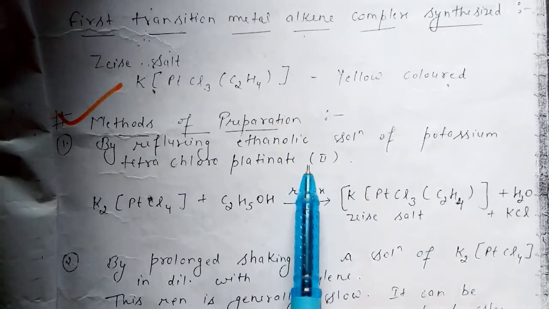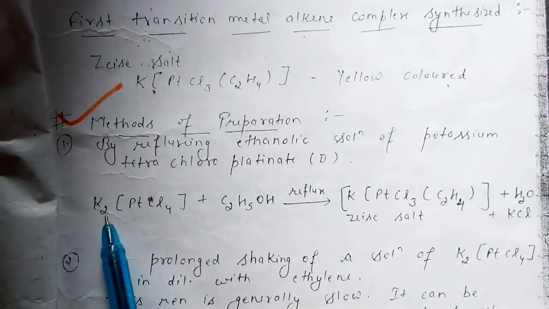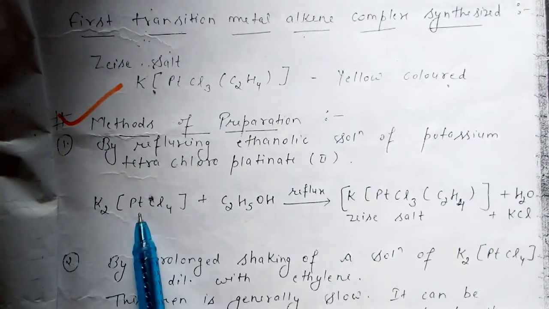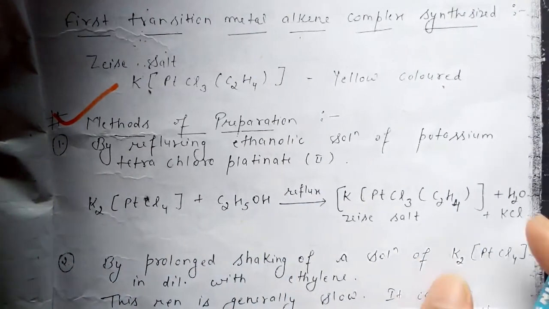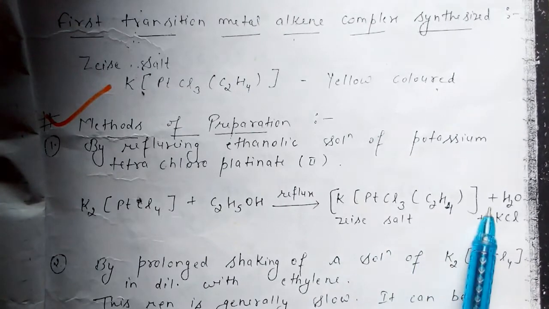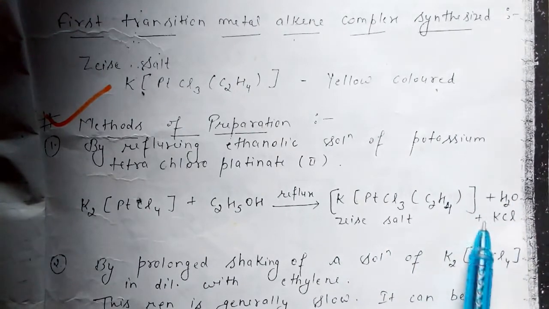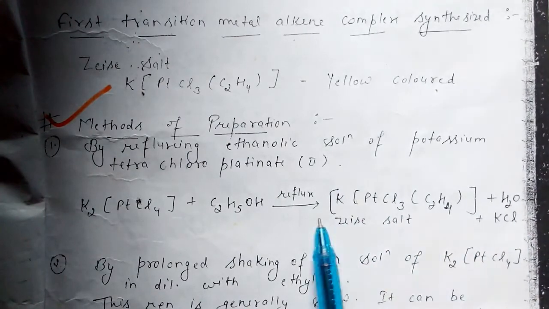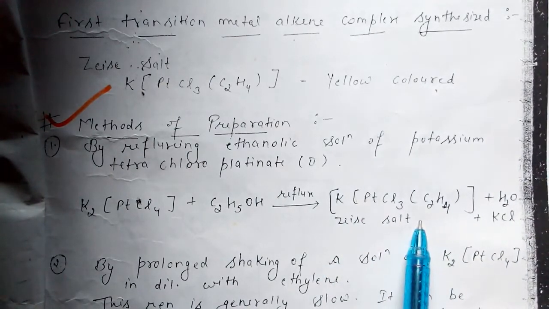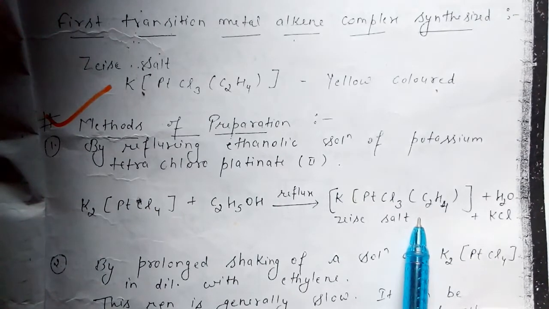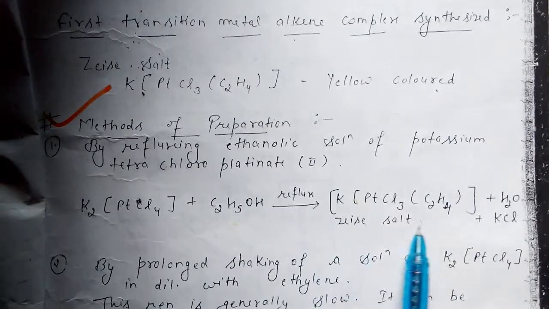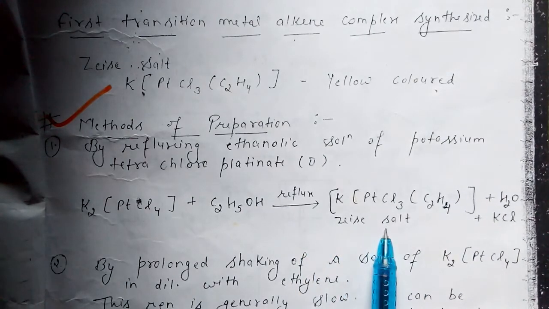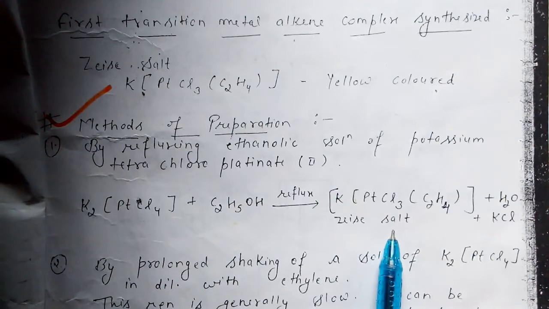It means when potassium tetrachloroplatinate is refluxed with ethanolic solution, then it will give you Zeise's salt plus some water molecules, and potassium chloride will get released. So this is the formula of Zeise's salt, which is the most important component of transition metal pi complexes. And after this video, in the next video we will discuss the structure of Zeise's salt and its method of preparation, right guys?